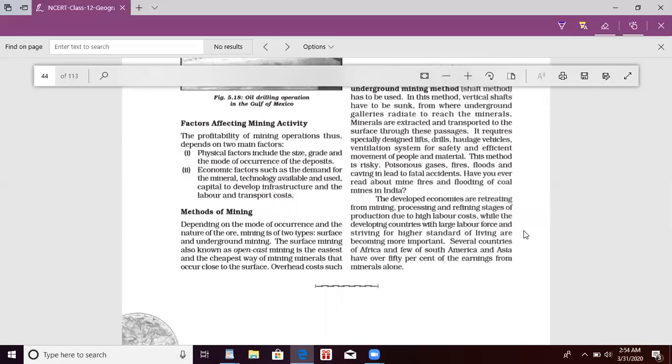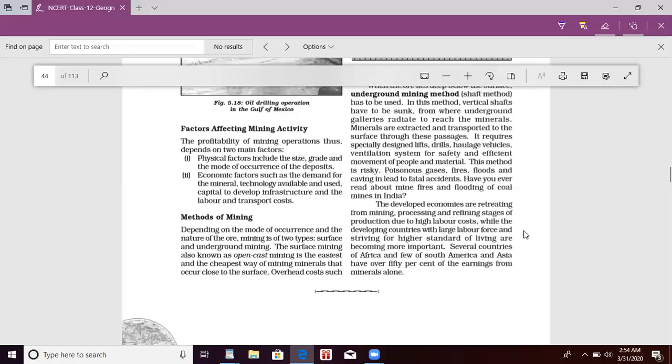Physical factors include the size, grade, and mode of occurrence of the deposit. The second is economic factors such as the demand for the mineral, technology available, capital to develop infrastructure, and labor and transport costs. Methods of mining. Depending on the mode of occurrence and the nature of the ore, mining is of two types: surface and underground mining. Surface mining, also called open cast mining, is the easiest and cheapest way to mine.